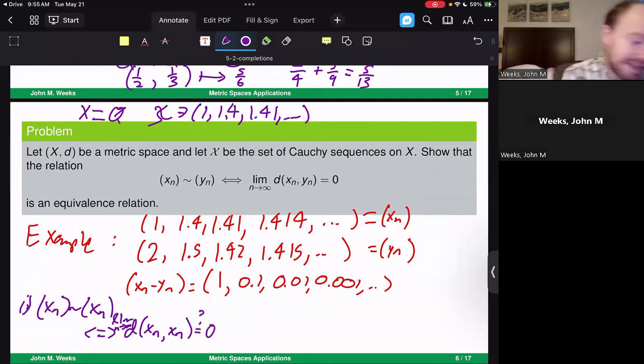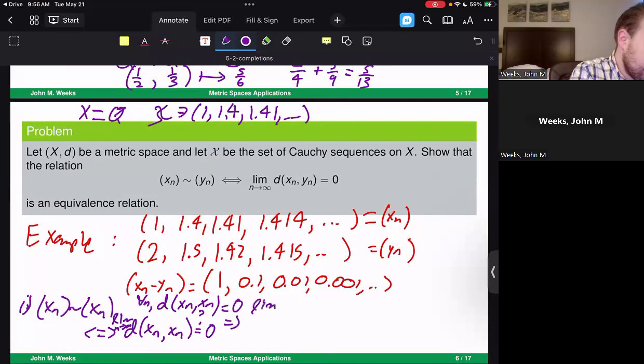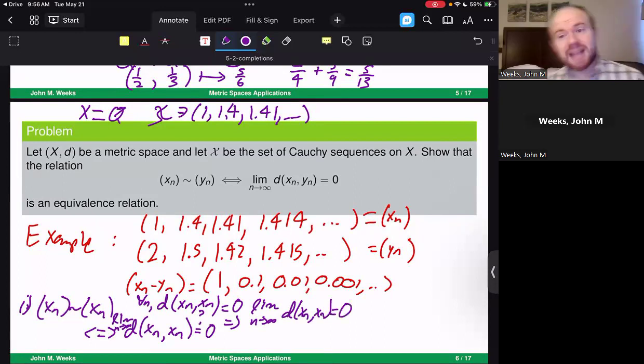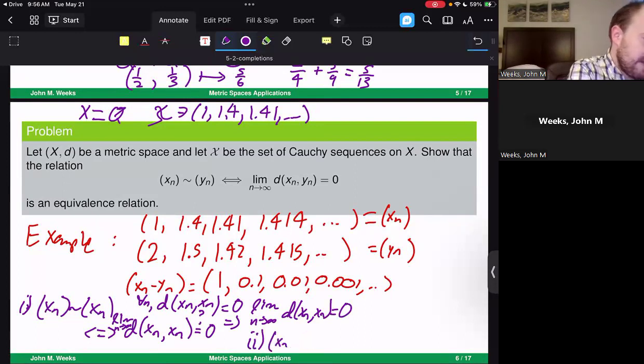Is that true? Well, in fact, yes, because for all n, d(x_n, x_n) is equal to 0, which implies that the limit as n goes to infinity of this sequence is equal to 0. Now that looks like a very straightforward example, and I'm glad for that. That helps us know we're getting in the right direction. The second thing is, due to the fact that the metric is symmetric, we can see that if x_n is related to y_n, this implies that the limit of d(x_n, y_n) is equal to 0.